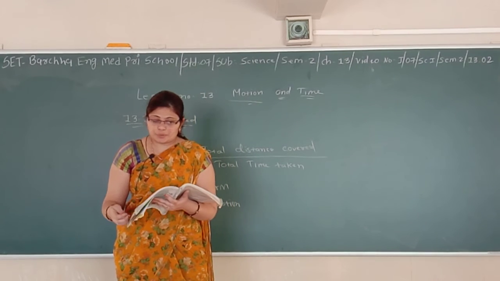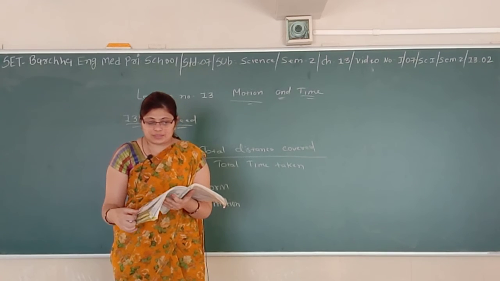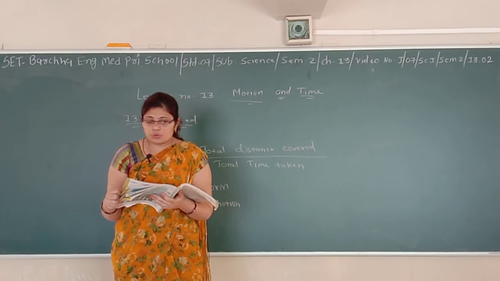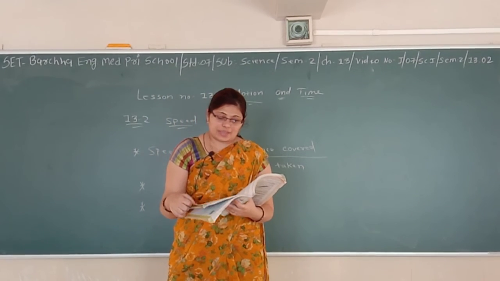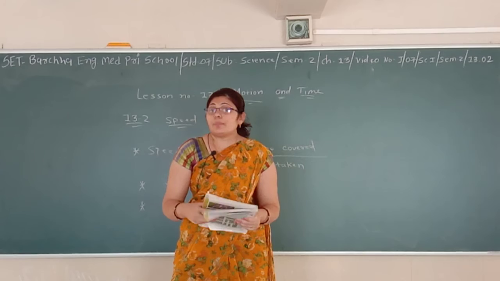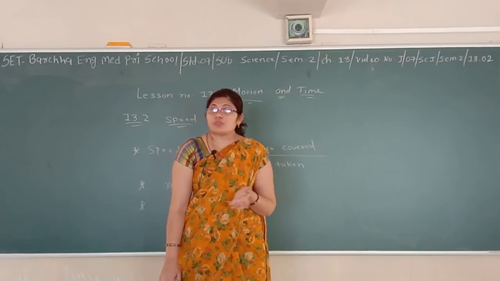We can determine the speed of a given object once we can measure the time taken to cover a certain distance. In class 6, you learned how to measure the distance, but how do we measure the time? Let us find out. In a previous class, you have already learned how to measure a distance, but you don't know how to measure time.